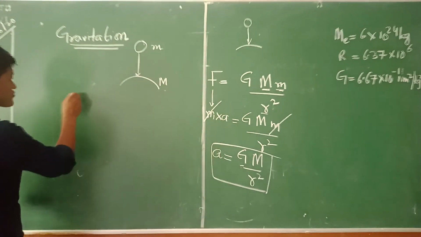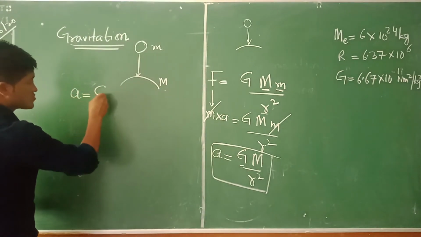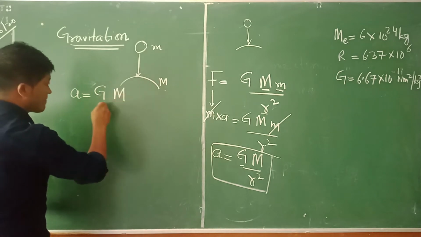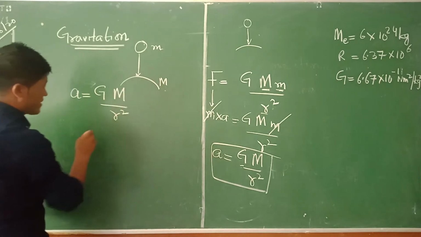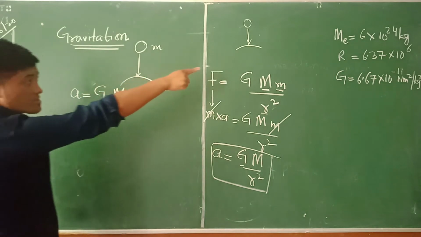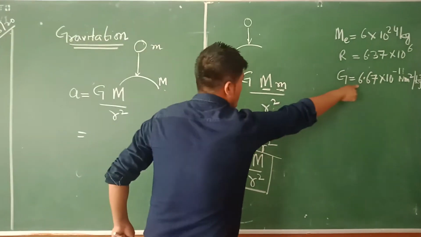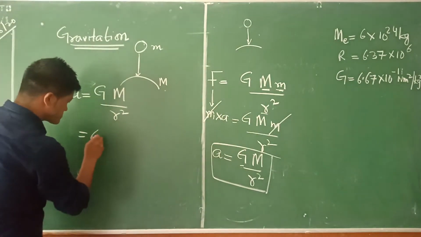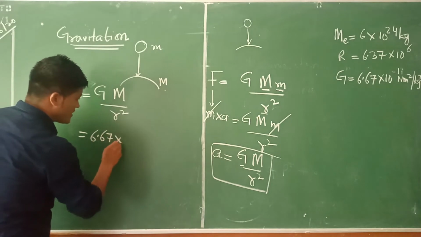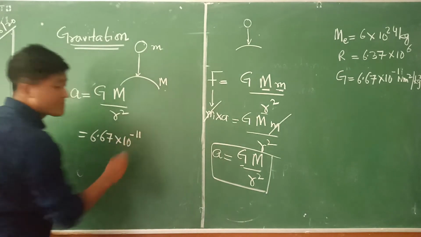Okay? So now I'm going to write here a is equal to capital G, capital M divided by R squared here. Now how much is capital G? Can you look up here? Capital G is 6.67 into 10 raised to minus 11 here.